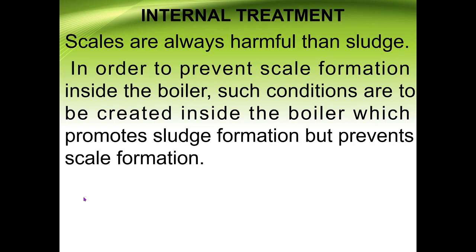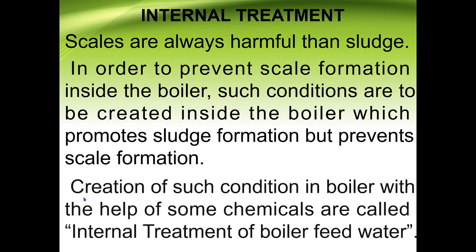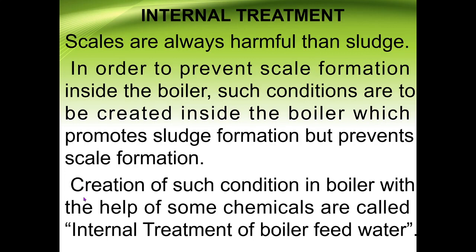Means we need to add such a chemical into the boiler so that sludge can be formed but we can prevent scale forming salts. Creation of such condition in the boiler with the help of some chemicals is called internal treatment of boiler feed water. External treatment means we pass water through different processes externally, so it is known as external treatment.